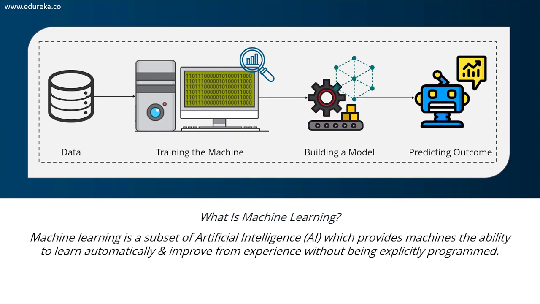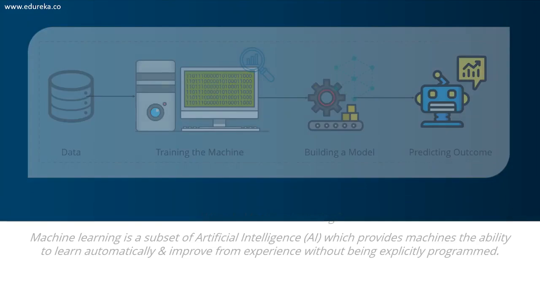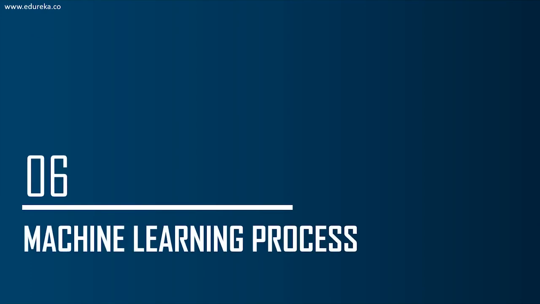Now, by using this data, the machine is trained to detect any hidden insights and trends in the data. These insights are then used to build a machine learning model by using a machine learning algorithm in order to solve a problem. The basic aim of machine learning is to solve a problem or find a solution by using data. Now, moving ahead, I'll be discussing the machine learning process in depth, so don't worry if you haven't got the exact idea of what machine learning is.